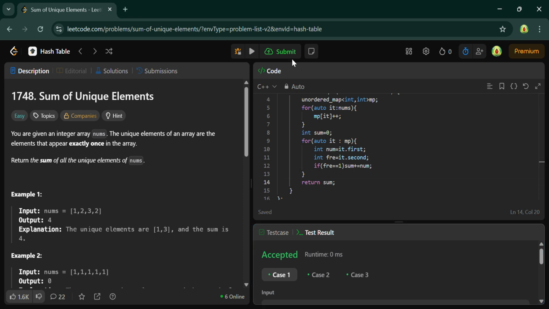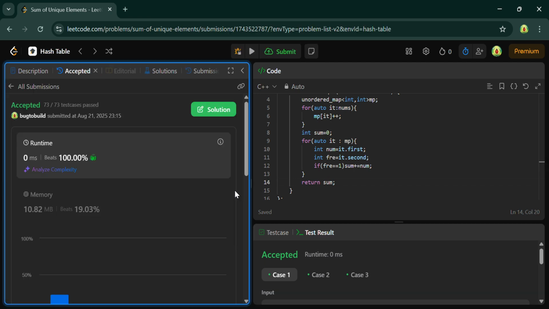Yeah, this works fine. Let's submit it. Yeah, this has been accepted.